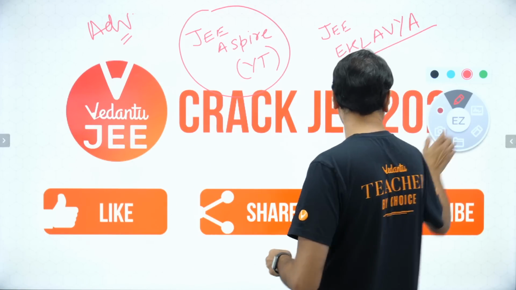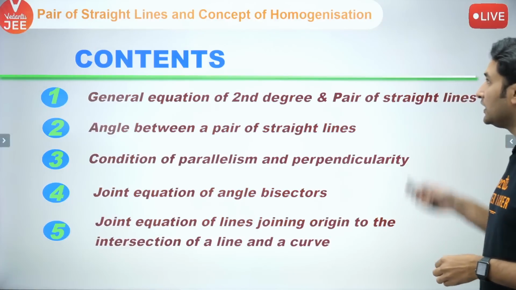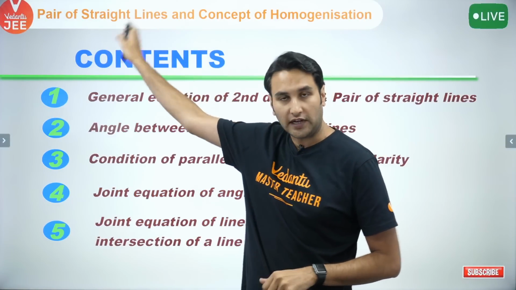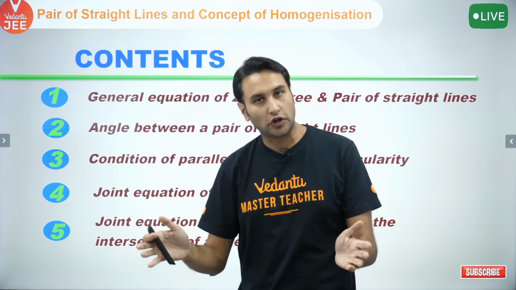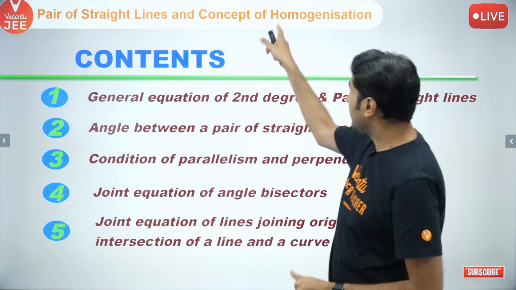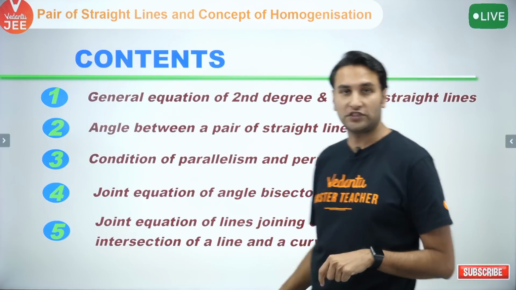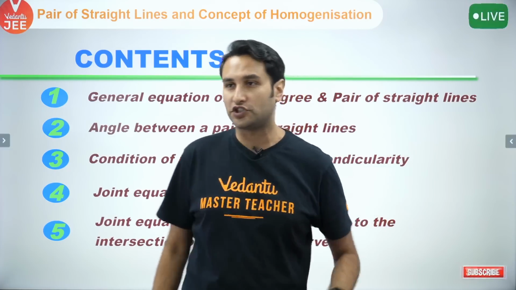Okay children, let's move ahead without wasting time. This is what we are going to learn in today's class: pair of straight lines. Once you have mastered pair of straight lines in today's class, in the next class I will take a lot of miscellaneous problems and the concept of homogenization, which is very important for JEE Advanced.